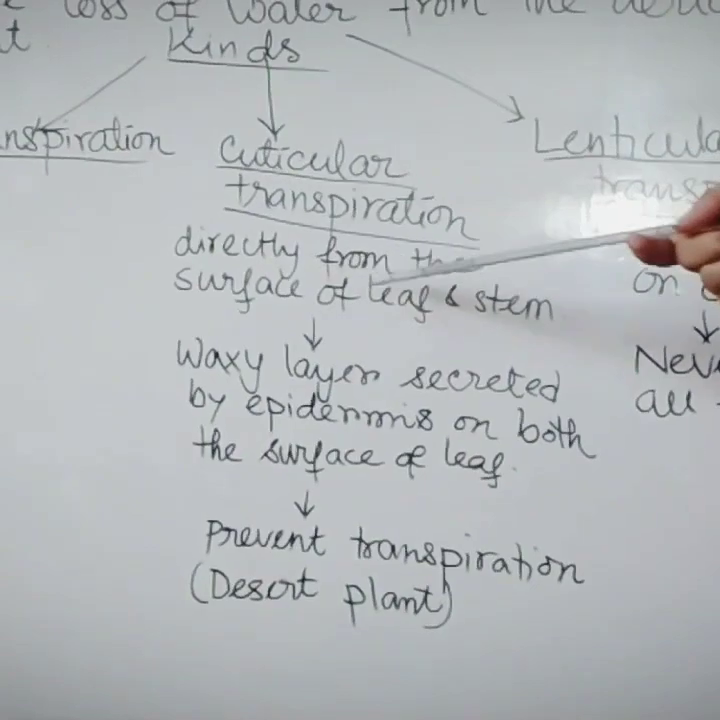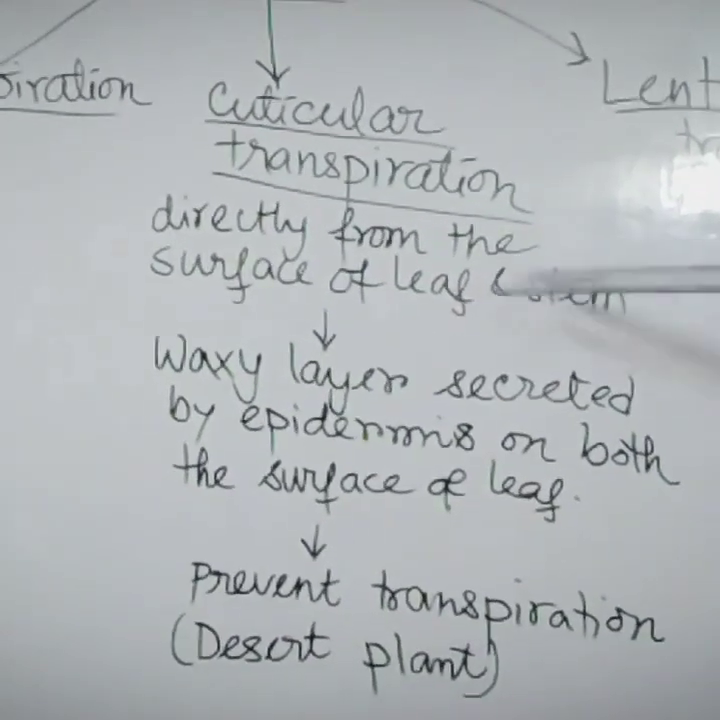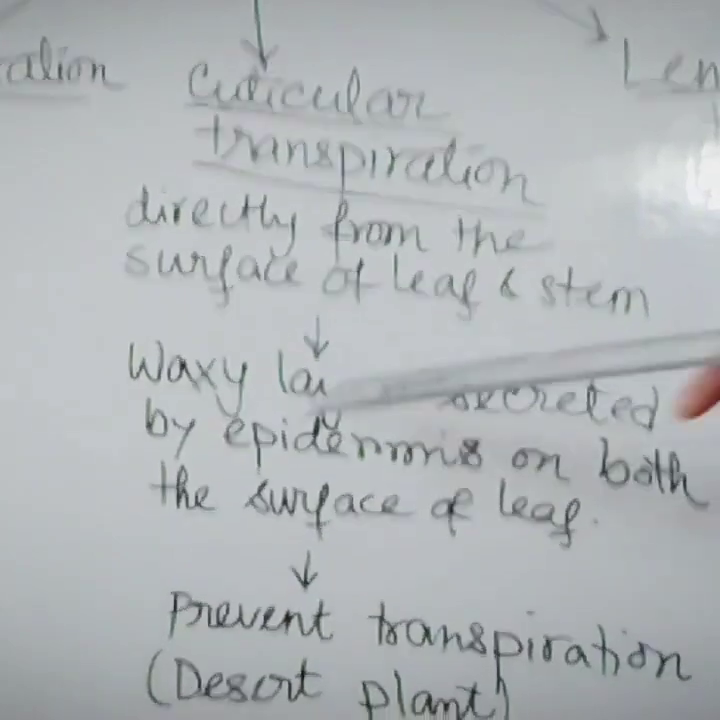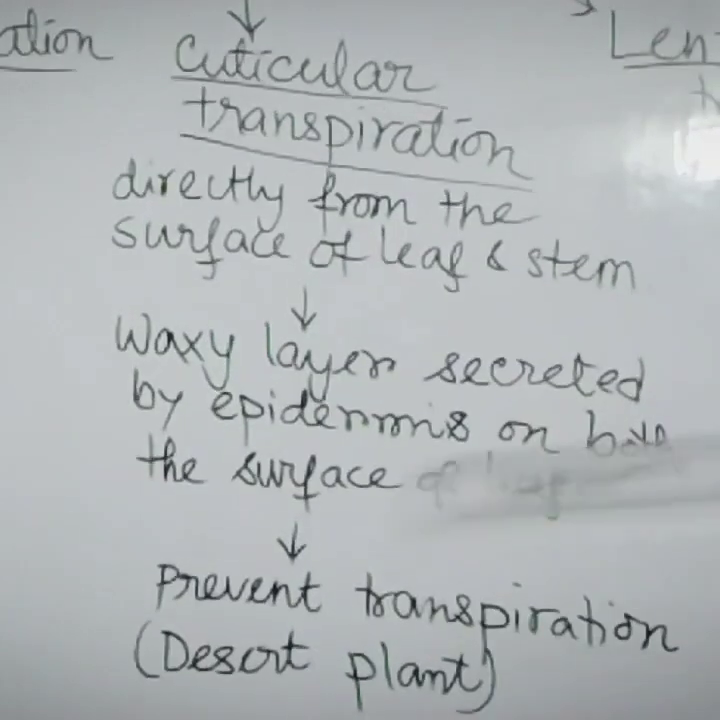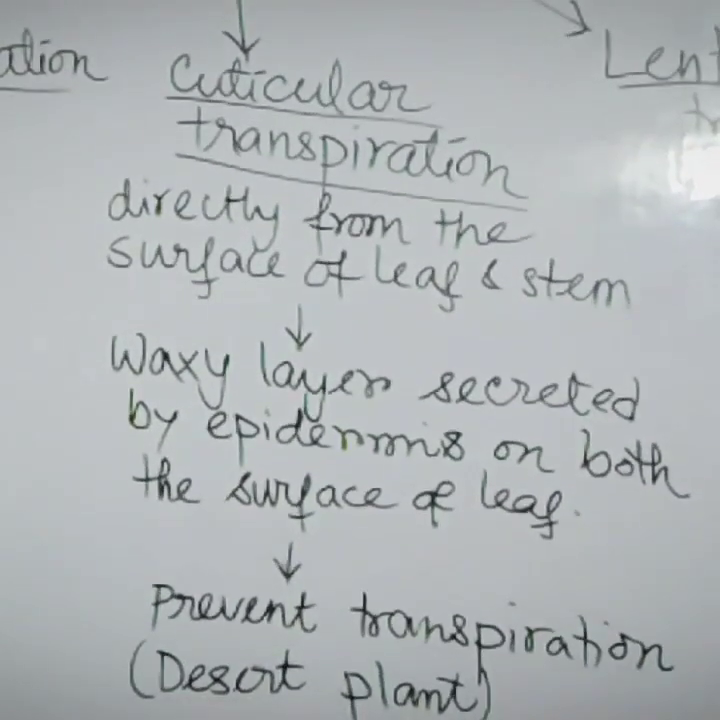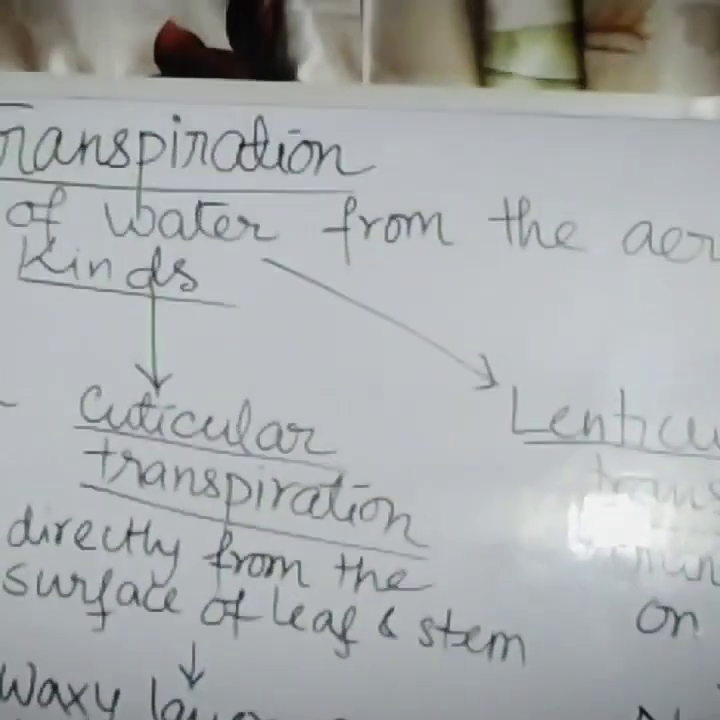Now look at the board. Cuticular transpiration is directly from the surface of the leaf and the stems. It is a waxy layer secreted by the epidermis on both surfaces of the leaf. It prevents transpiration and is present in desert plants, and the thickness of the cuticle varies from plant to plant. If the cuticle is thicker, then transpiration is less. If the cuticle is thin, then transpiration is more.